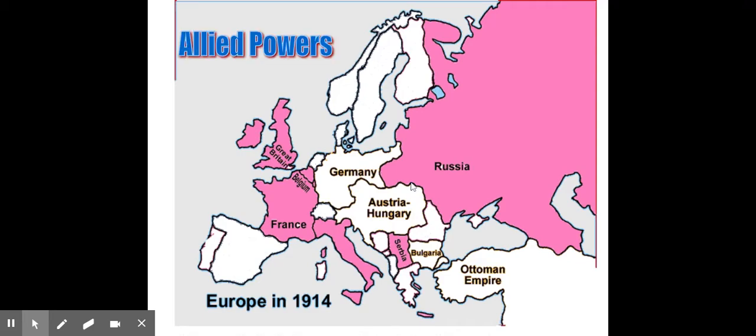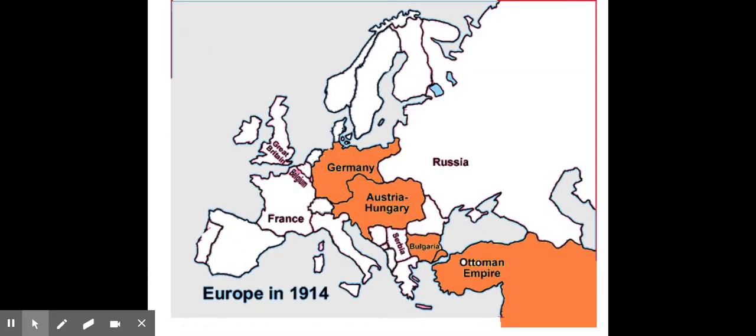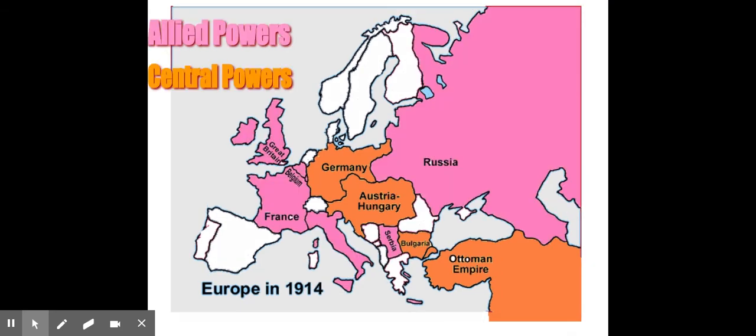And when we get involved in the war, we are going to join the side of the Allied powers. On the opposite side, Germany, Austria-Hungary, Bulgaria, and the Ottoman Empire, the orange countries here, those are your Central Powers. So those are the two alliance systems in World War I: Allied powers and Central Powers.